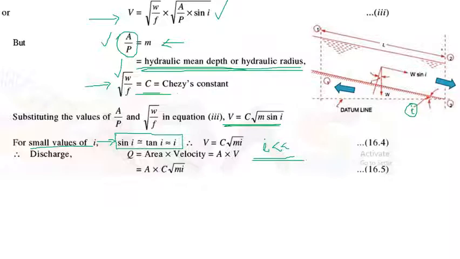So Q is the discharge, which is equal to area into velocity. Here velocity is given by C into square root of m i.